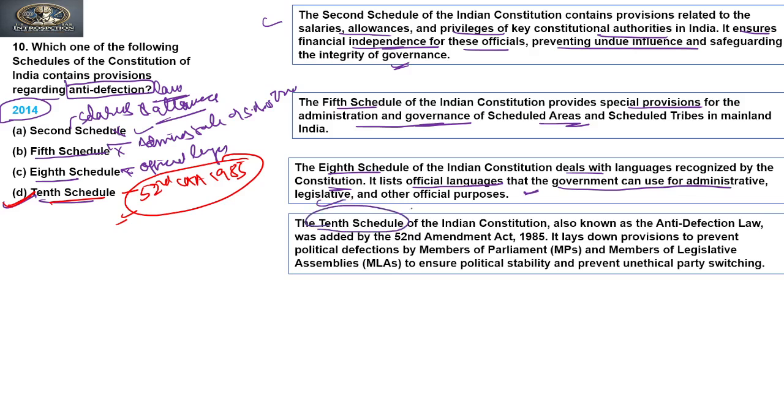The 10th schedule of the Indian Constitution, also known as the Anti-Defection Law, was added by the 52nd Constitutional Amendment Act 1985. It lays down the provisions to prevent political defections by members of Parliament and members of legislative assemblies to ensure political stability and prevent unethical party switching. So this is the question asked in 2014. And by this we come to an end of the topic of schedule-related questions in the examinations, right?